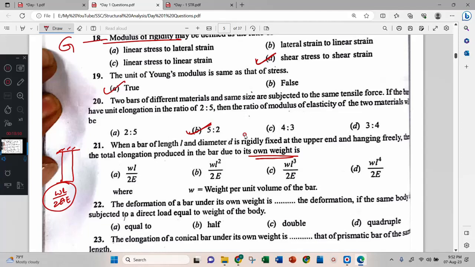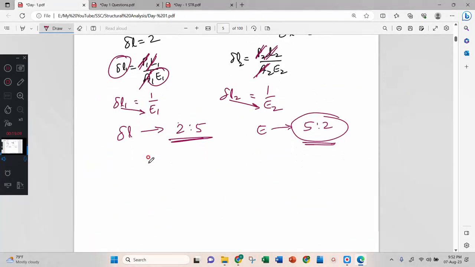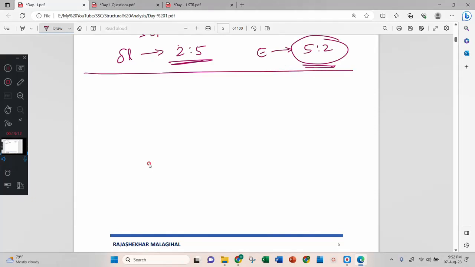Here, what is W? W is not the weight of the material. W is the density, because here it is written weight per unit volume of the bar. Correct? This we have to analyze. I will show you. See here, this is our bar.